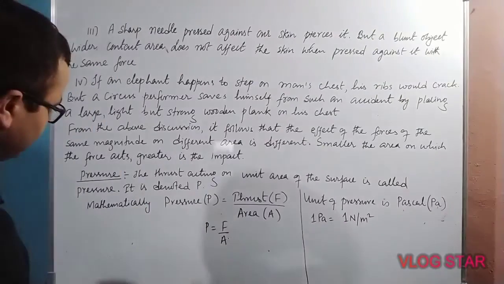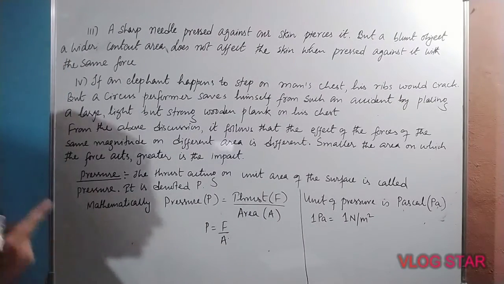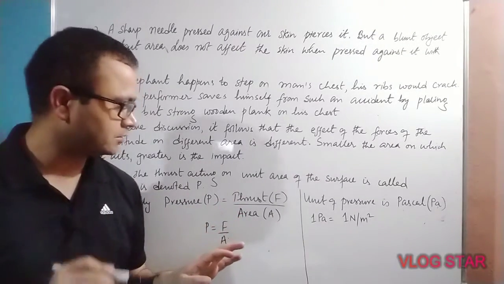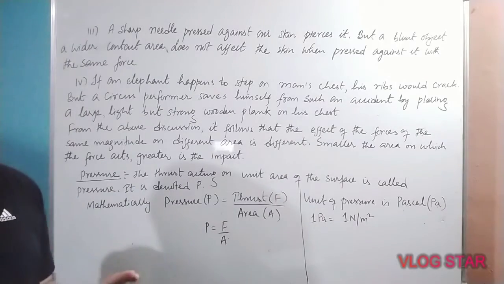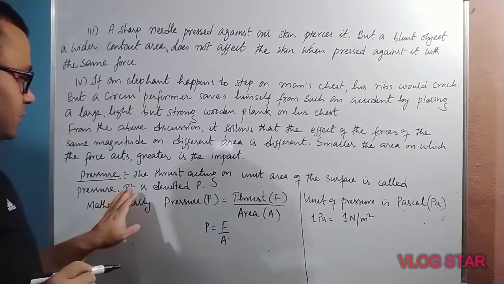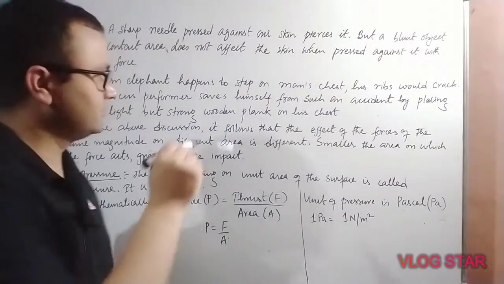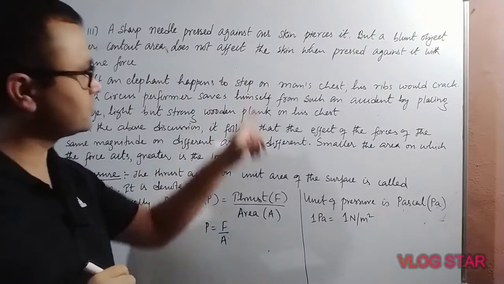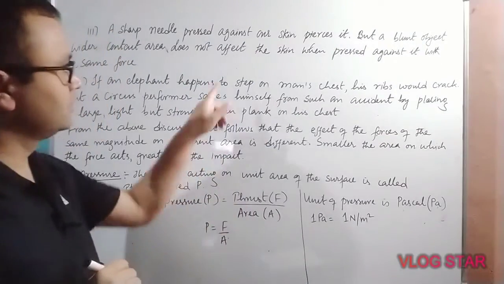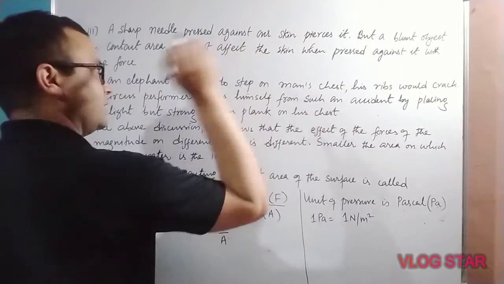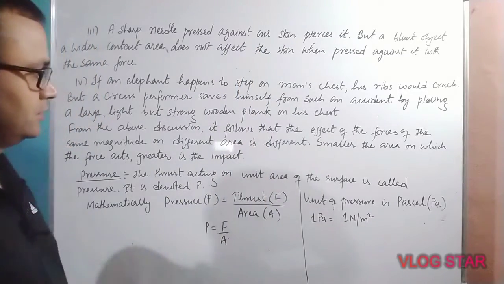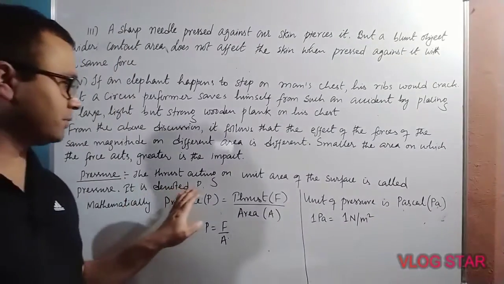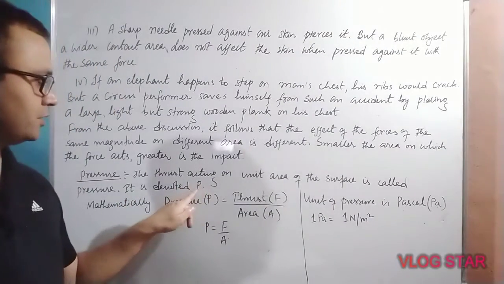Now we will be able to define what pressure is. Thrust acting per unit area of the surface is called pressure. Thrust is a force. Force acting per unit area is called pressure. It is denoted by P.